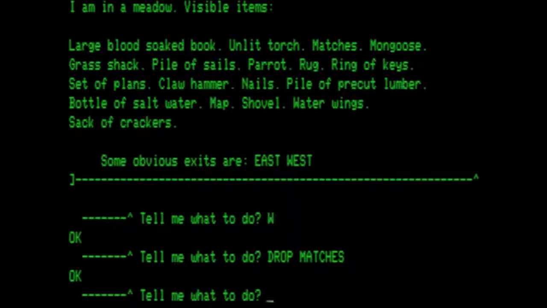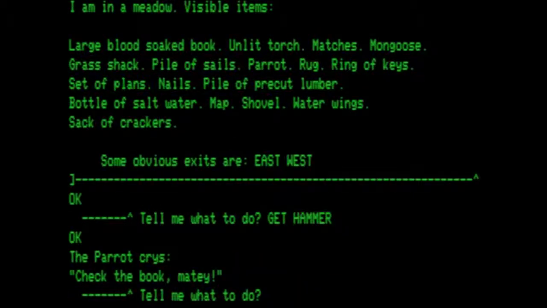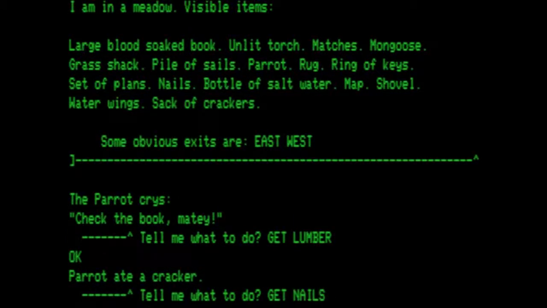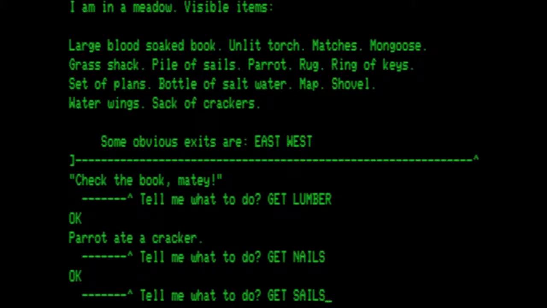Now, as you can see here, I have gathered a large blood-soaked book, an unlit torch, matches, a mongoose, a grass shack, which is part of the landscape, technically, a pile of sails, parrot, rug, ring of keys, set of plans, claw hammer, nails, a pile of pre-cut lumber, a bottle of salt water, a map, a shovel, water wings, and a sack of crackers.